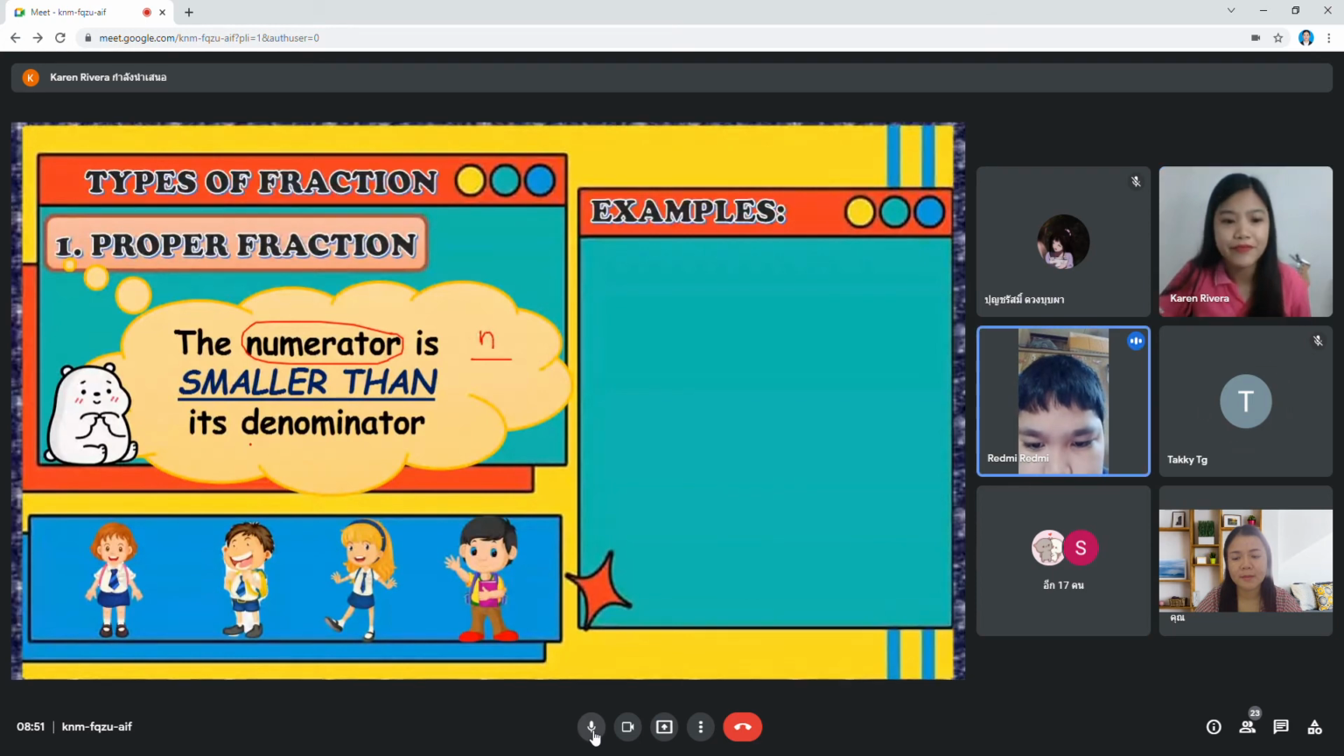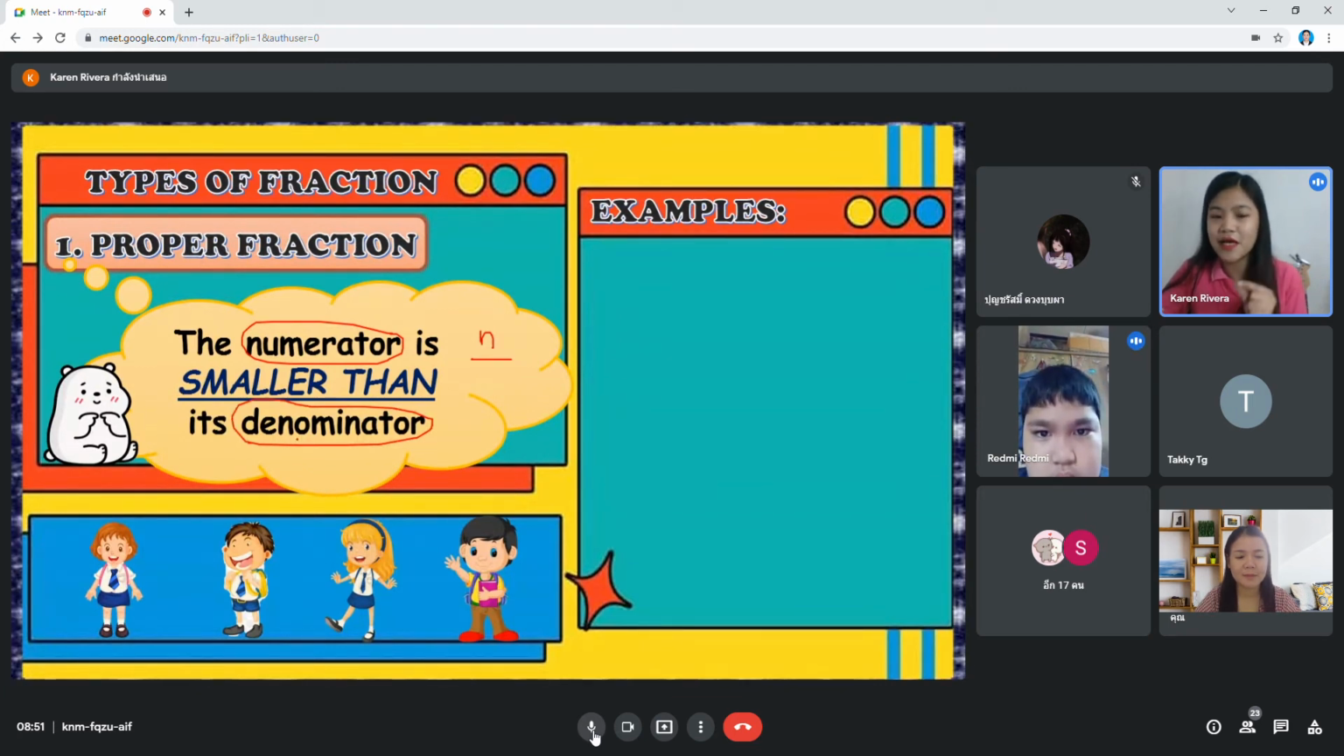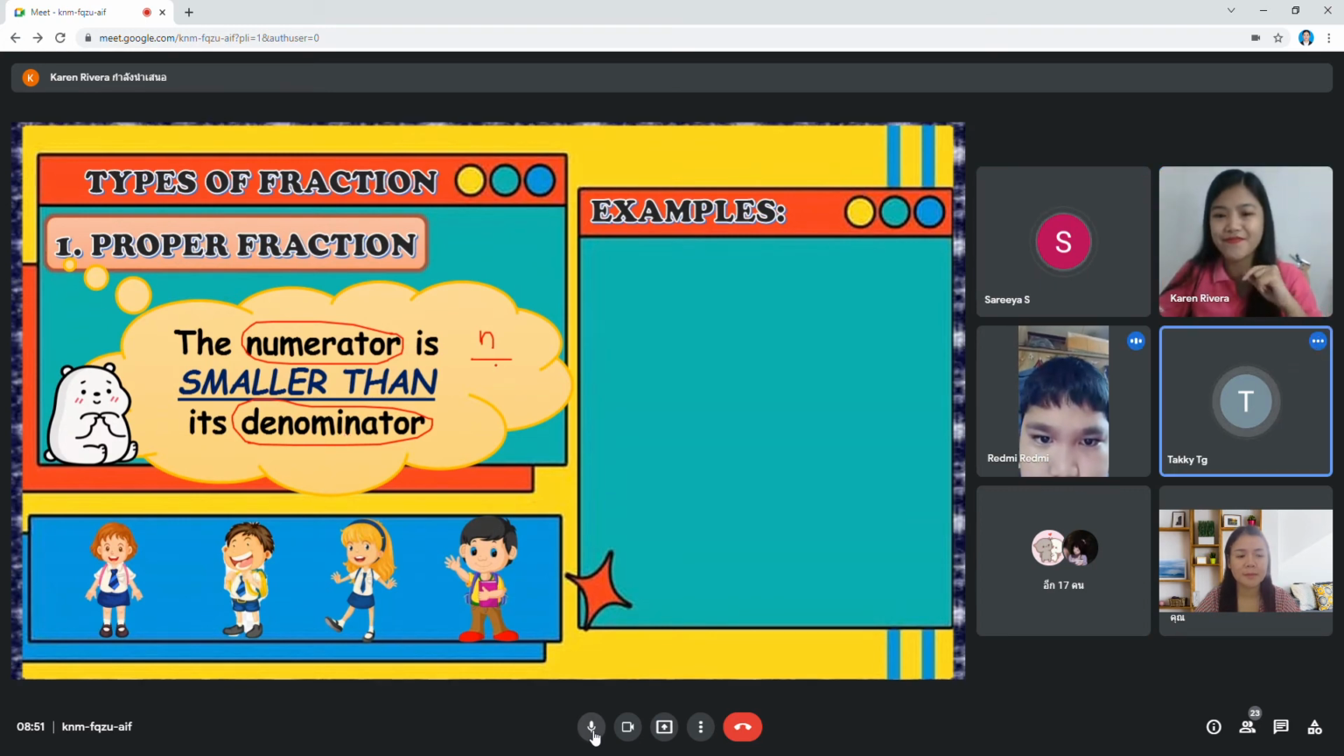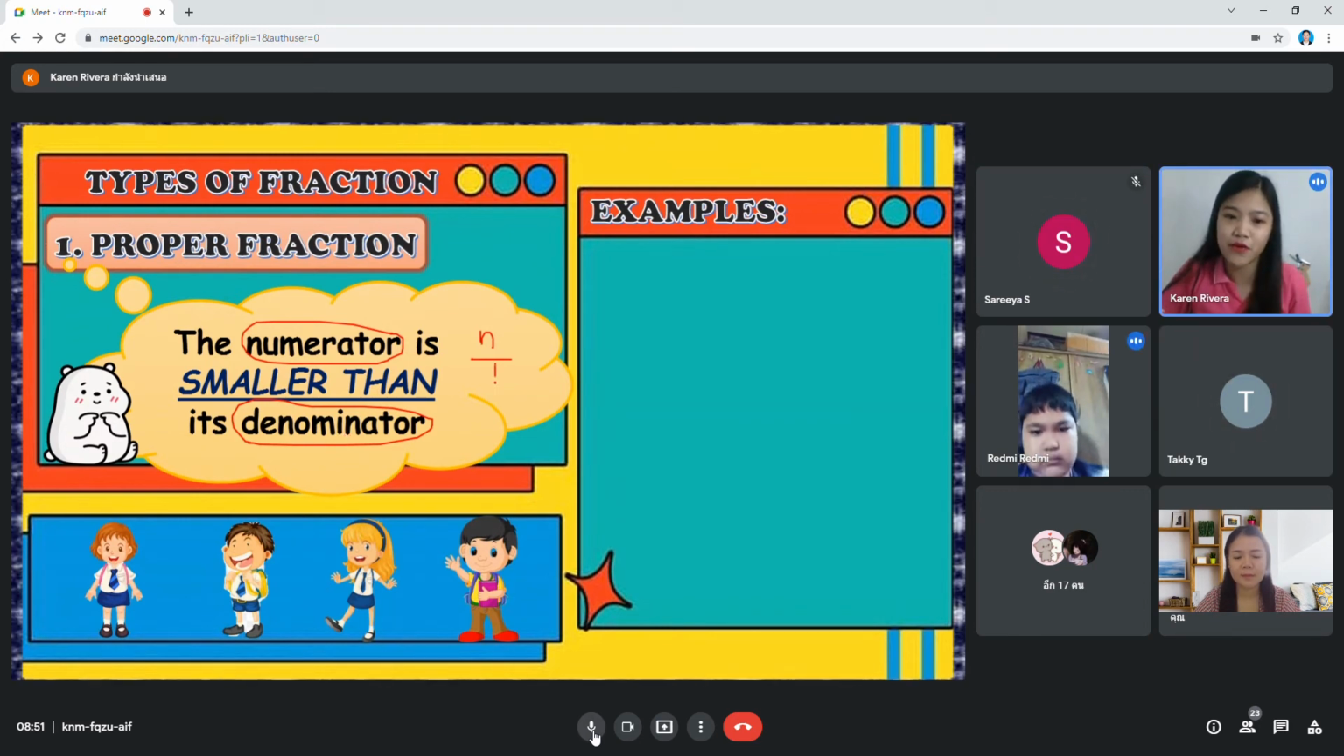Next, what is denominator in Thai? What is it in ภาษาไทย? Denominator, what is it? ส่วน. So where do you need to write denominator? Up or down? Down. So Teacher Karen will write it here. D. Denominator.